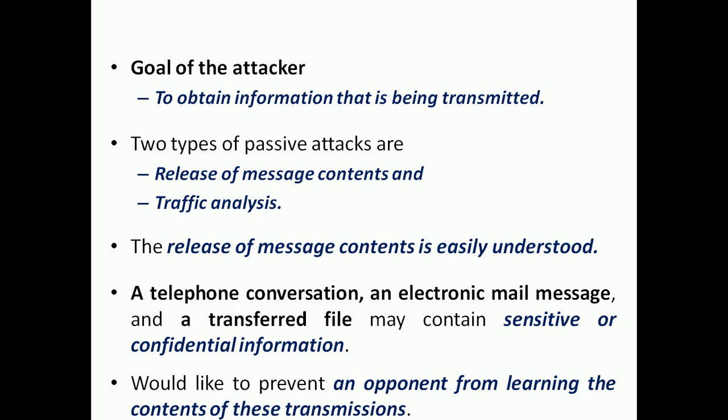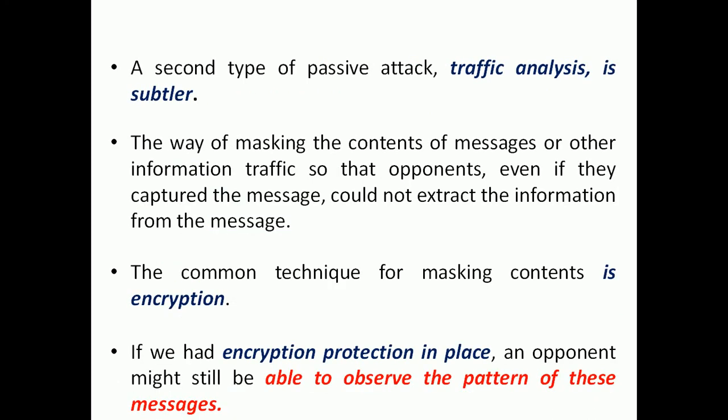Release of message contents is when we are transmitting an email that has some sensitive data, or we are transferring a certain file over the network that also has some sensitive data. They are trying to steal all these things so that they can get the respective information. How can we stop this?